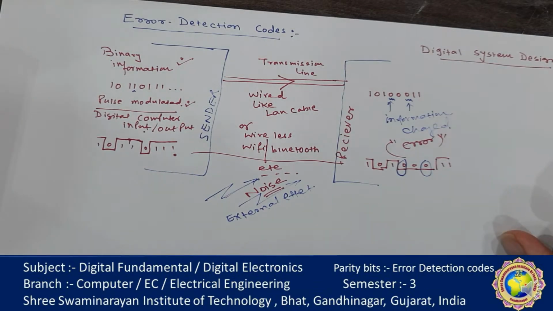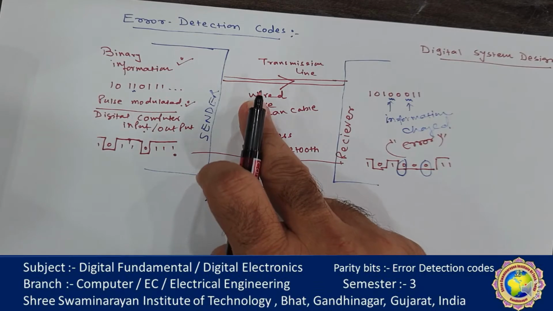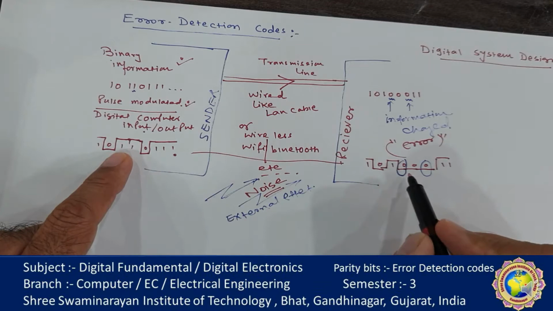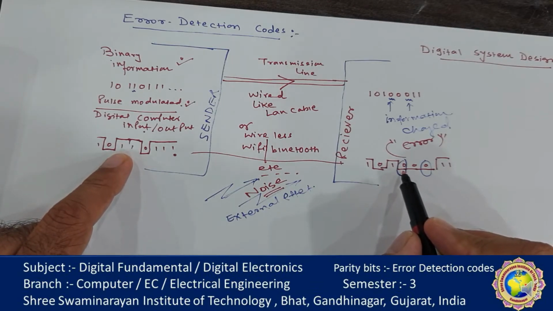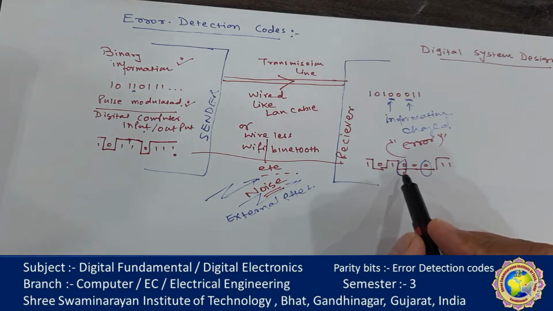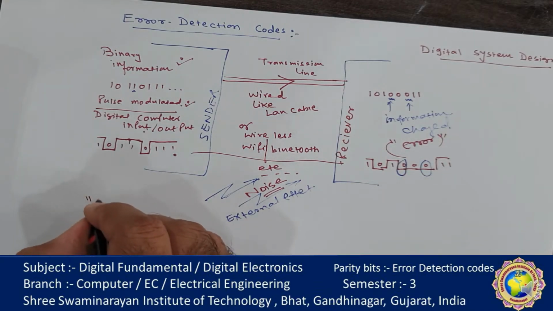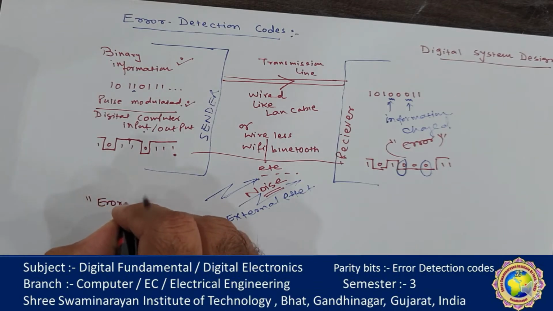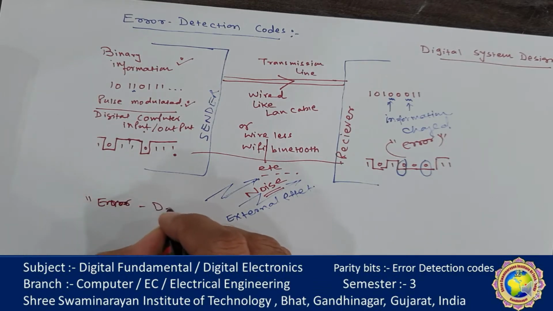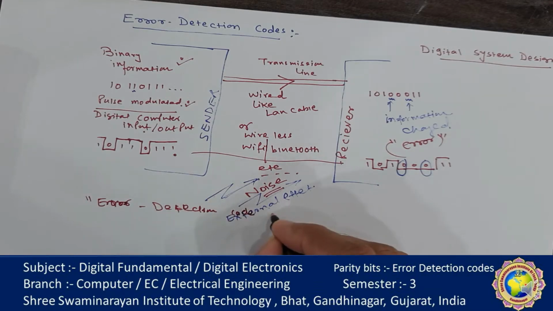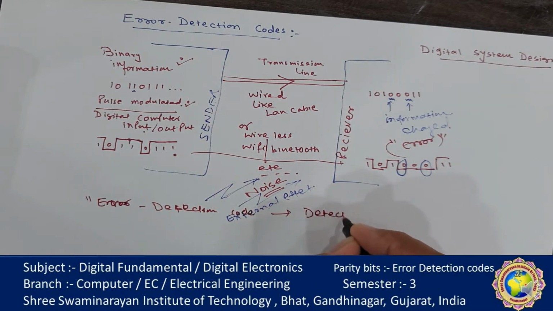So an external noise introduced in the physical communication medium can change the bit value from 0 to 1 or 1 to 0. And an error detection code can be used to detect the error during the transmission. What is the function? Error detection code, it detects the error.